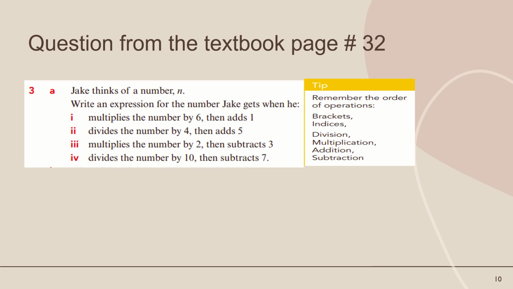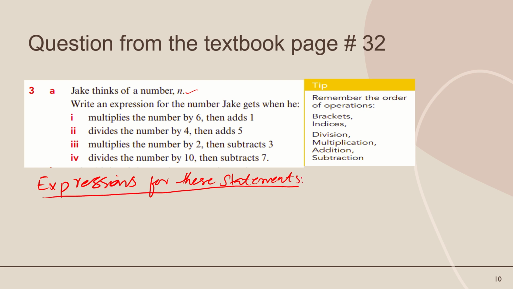Now this is a question from the textbook, page number 32. Jake thinks of a number n. Write an expression for the number Jake gets when. So we have to write the expressions for these statements. Okay, now number one part is: multiply the number by 6, then add 1. So first we'll write the rule BIDMAS.